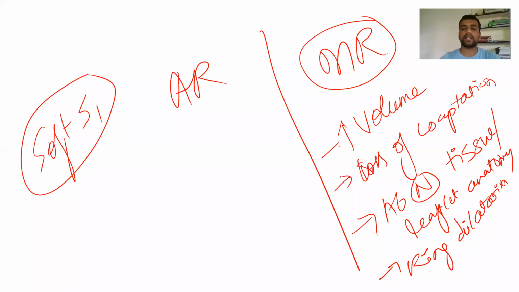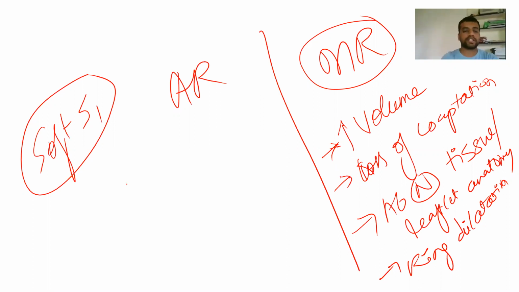Because of these, increased volume status will cause increased distance between the leaflets. Second, loss of coaptation because they are regurgitating. Third one is abnormal tissue. MR could be caused by infective endocarditis, papillary muscle dysfunction, or rheumatic carditis, and tear of the valves and so many things. So tissue abnormality can prevent proper coaptation, or there could be a hole in the leaflet. And fourth, because of the chronic volume overload status, there is dilatation of the ventricle. So there is ring dilatation that is going to prevent the proper coaptation.